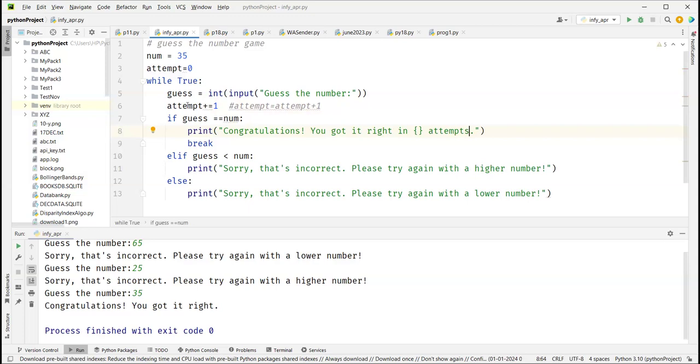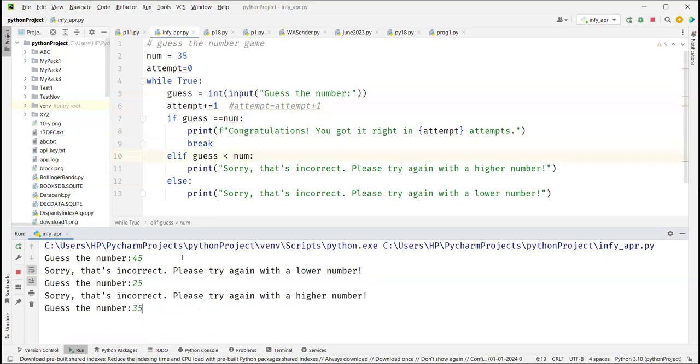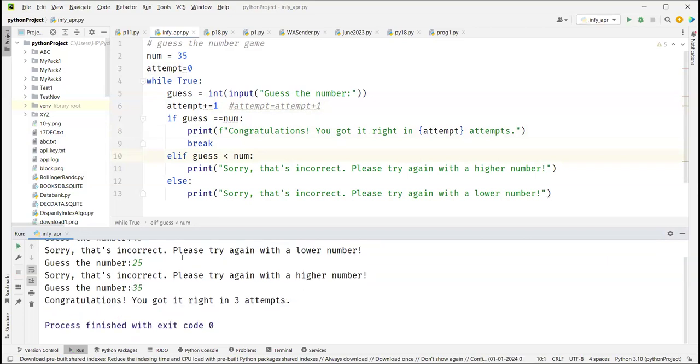Now this would be your variable attempt, and we said that we have to make it a format string, right? So you put F here. Now let's run it and see. Guess the number, 45, 25, 35. It should give us 3 attempts, right? Yes, we got it right in 3 attempts.